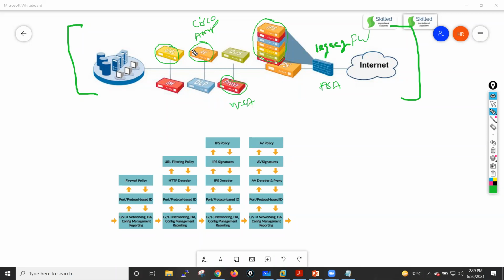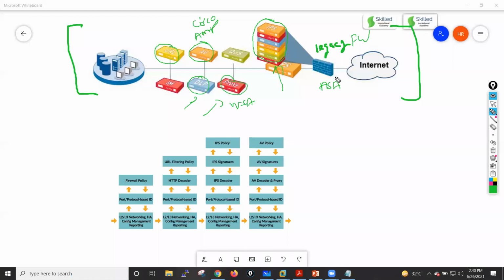You have to put this IronPort or Cisco WSA device here, right? So the thing is, and this DLP also you can achieve by using this Cisco ESA. So the thing is, if you need some next generation features, you are just putting some extra devices, guys, in the line.